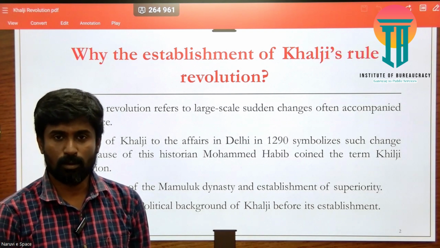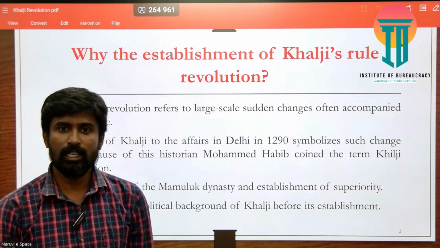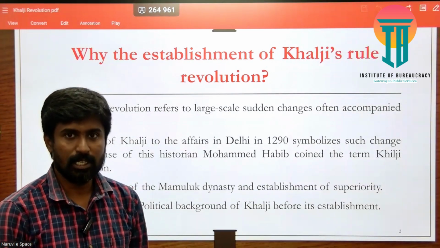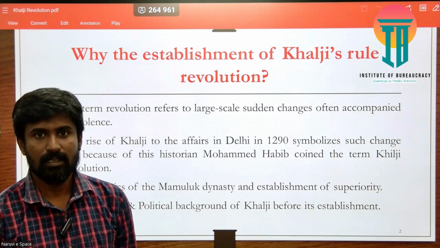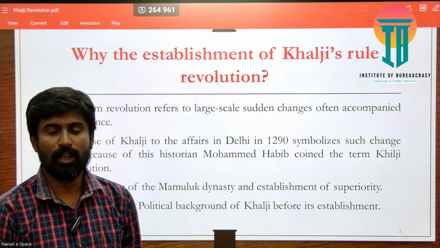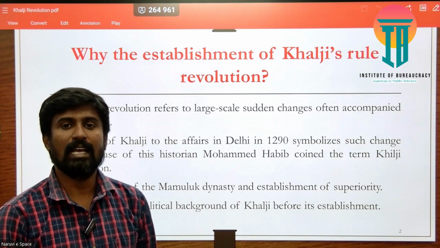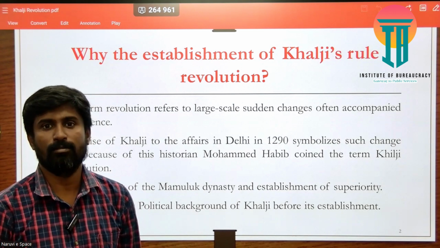The next important point is political. Even in West Asia as well as in India, their ancestors did not enjoy political privileges in any kingdom. They did not belong to a royal family.